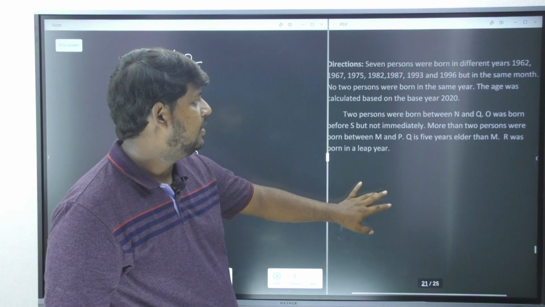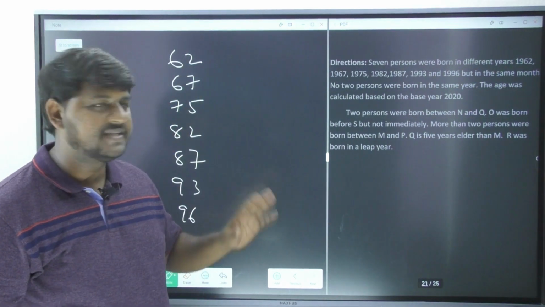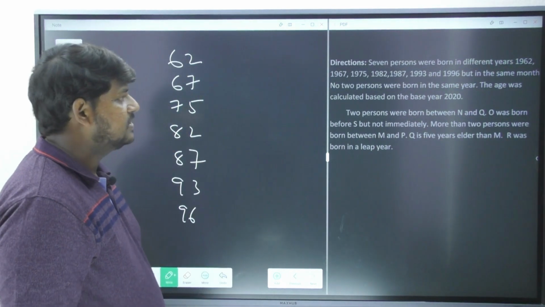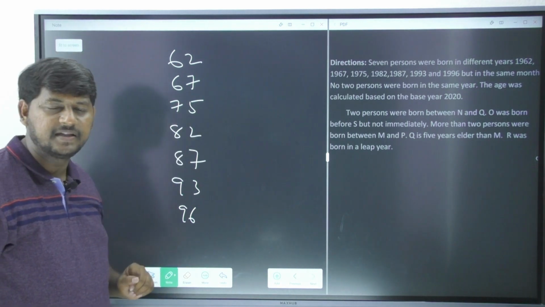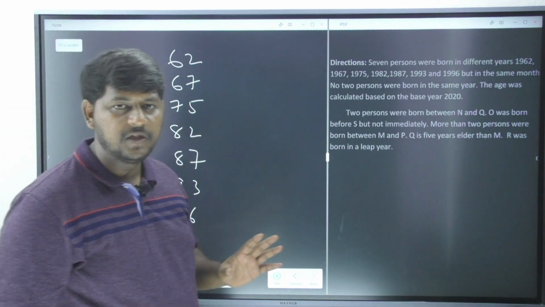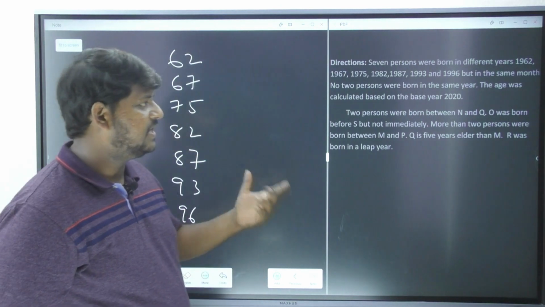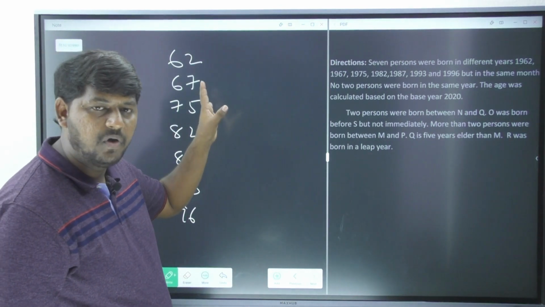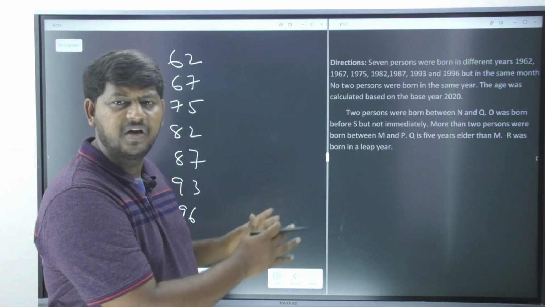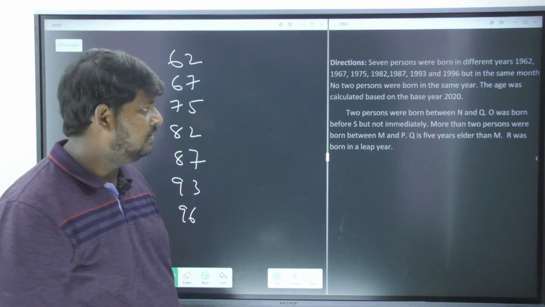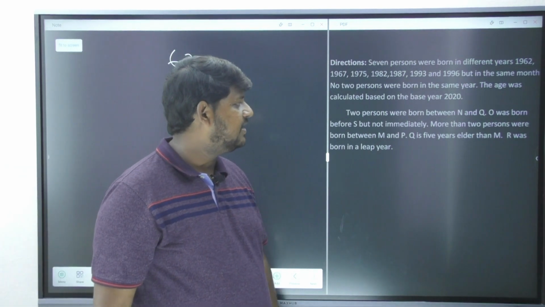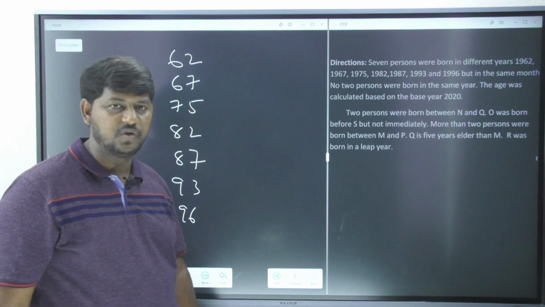Okay, very good. No 2 persons were born in the same year. 7 persons are there, 7 years are there. They are all born in the same month. That month is not given over here, that's not our concern. The age was calculated based on the base year 2020.